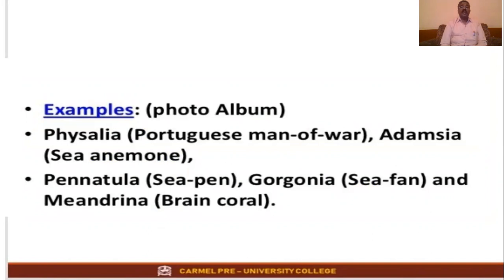These are some of the examples of the phylum Coelenterata. Physalia is also called Portuguese man of war. Adamsia is nothing but sea anemone. Pennatula is sea pen. Gorgonia is sea fan. And Meandrina is the brain coral.